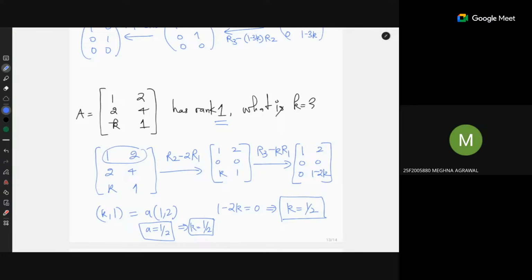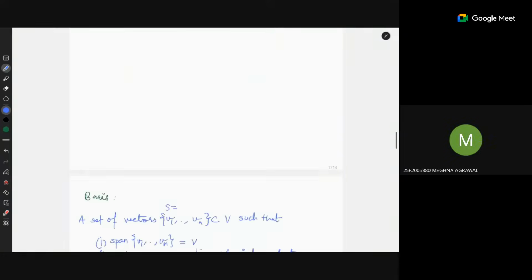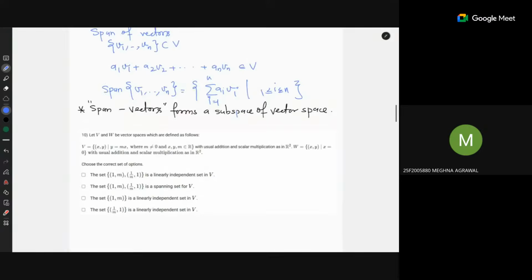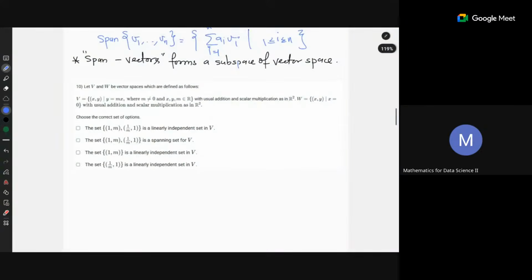Sir, in the above pages you skipped one question which mentioned something like y equal to mx. This one, right? Okay, so what does this question say? V is a vector space, y is equal to mx, where m is not 0, x, y, m in R. The usual addition and scalar multiplication as in R2. W is another subspace with the usual addition. Choose the correct option. 1 comma m, 1 over m comma 1 is a linearly independent set in V.